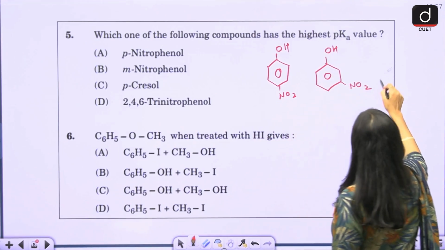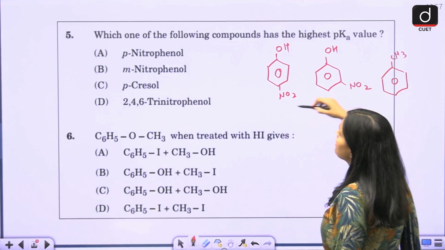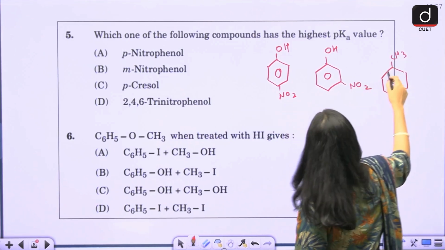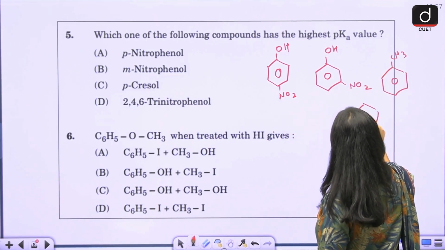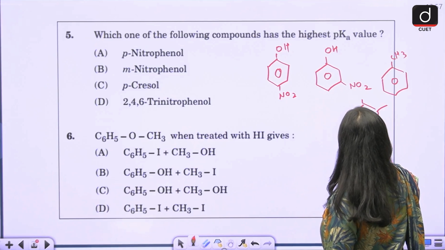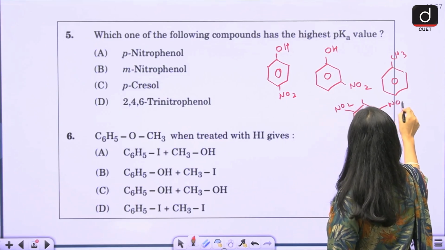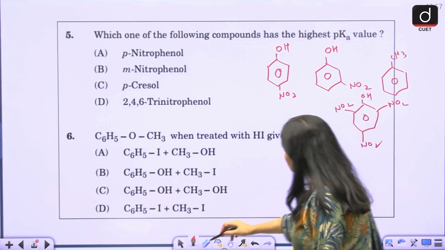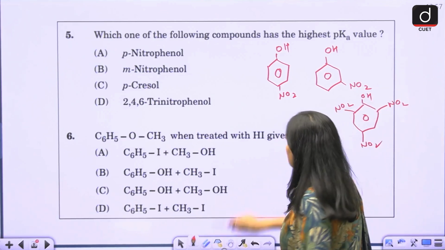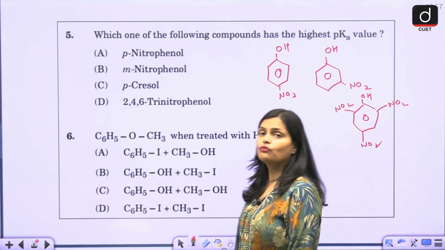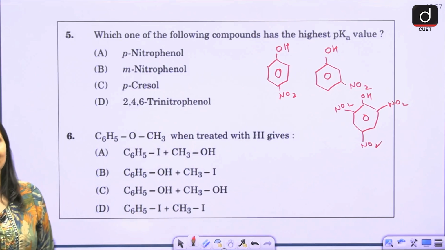Para-cresol. Then 2,4,6-trinitrophenol. Okay, so in this case, first of all, let us see these three structures. In all these three structures, what you will find? You will find the nitro group added to the benzene compound.